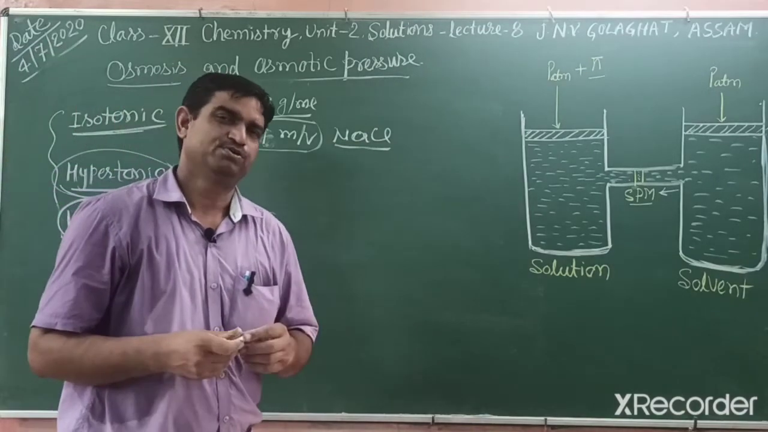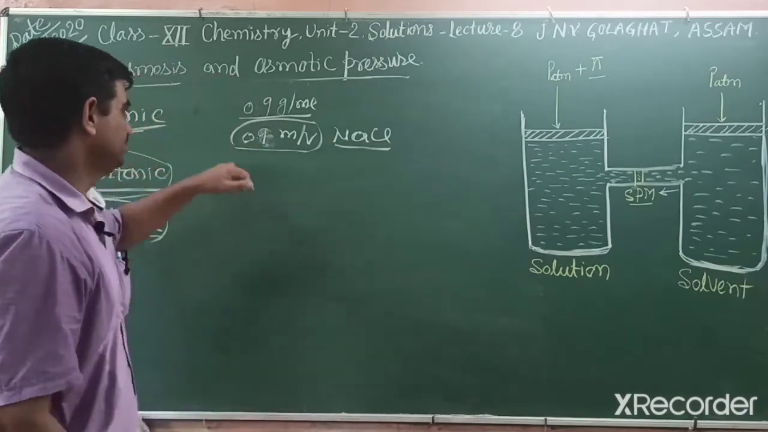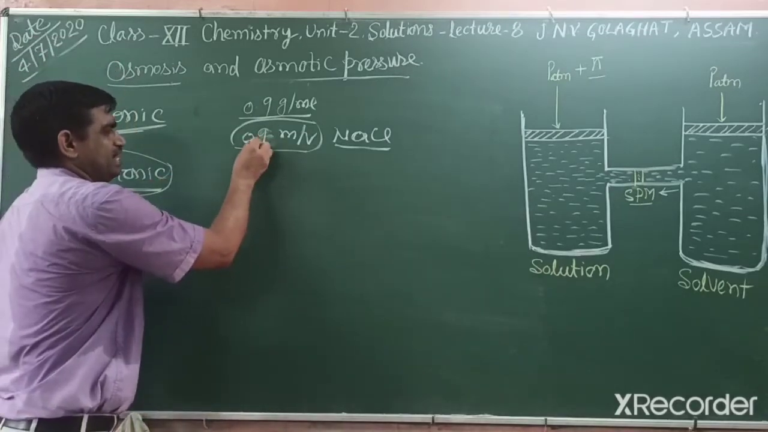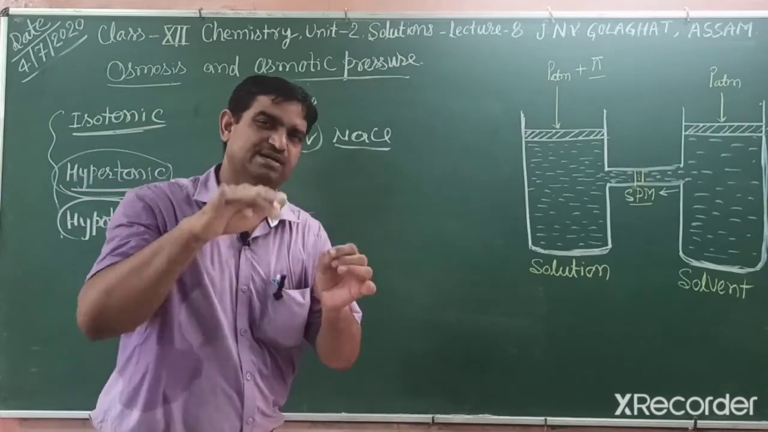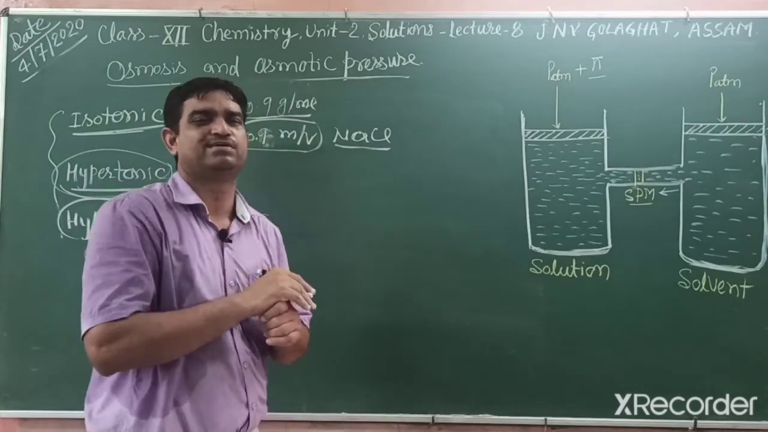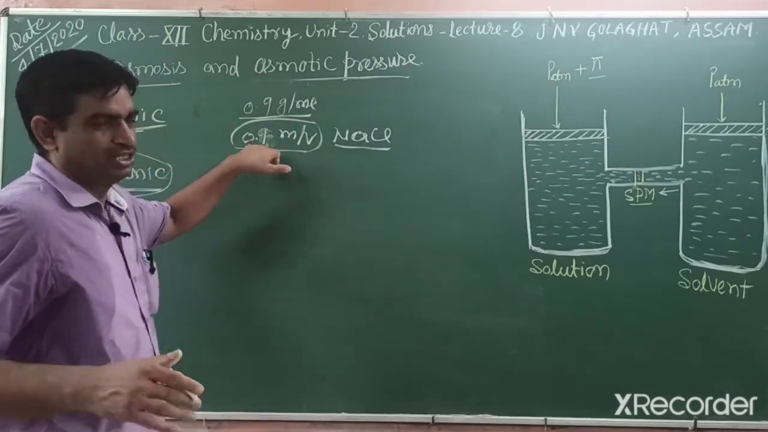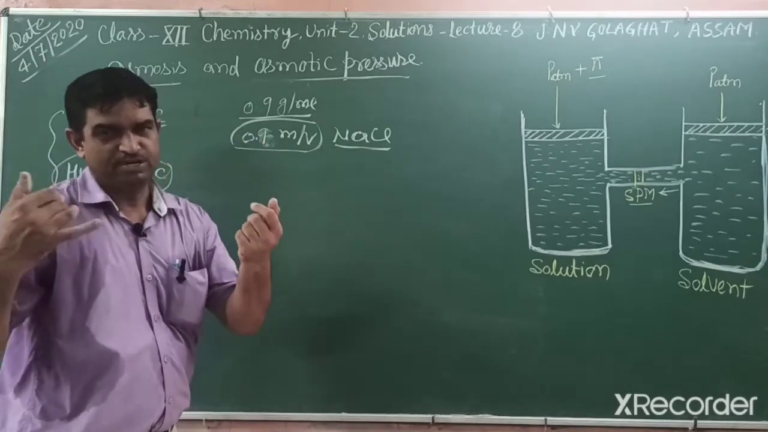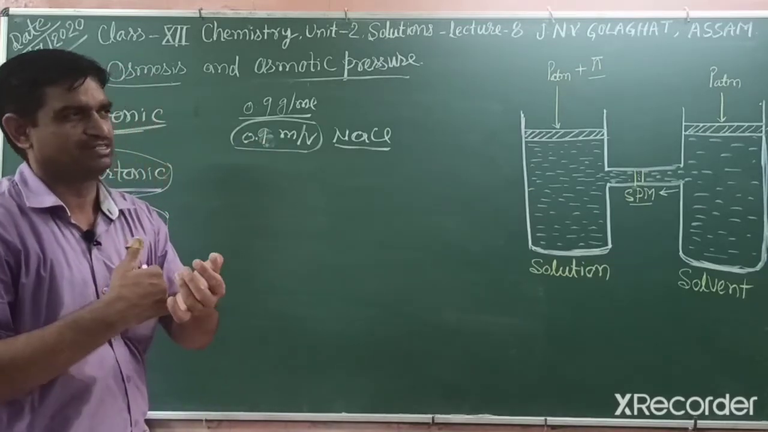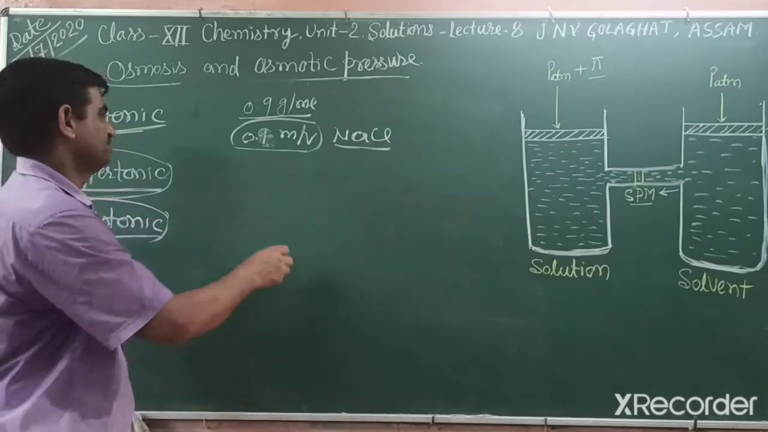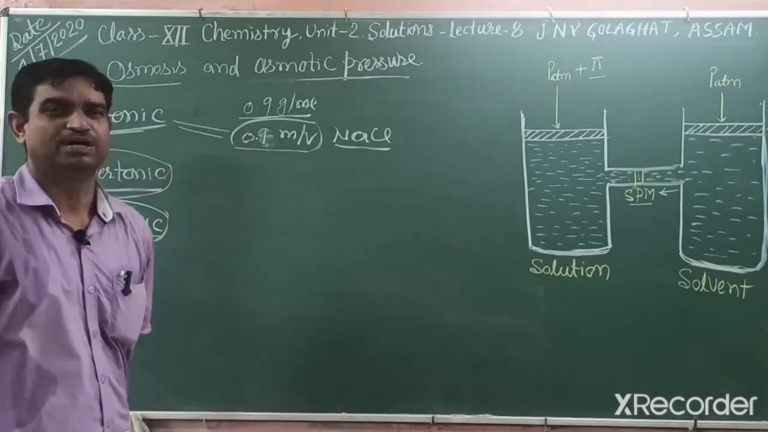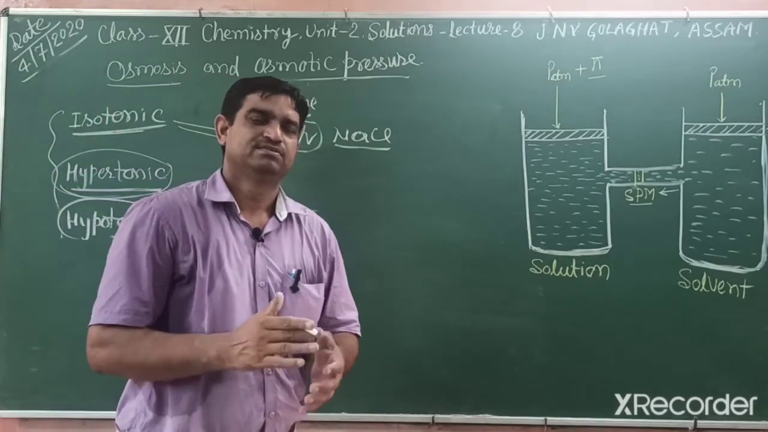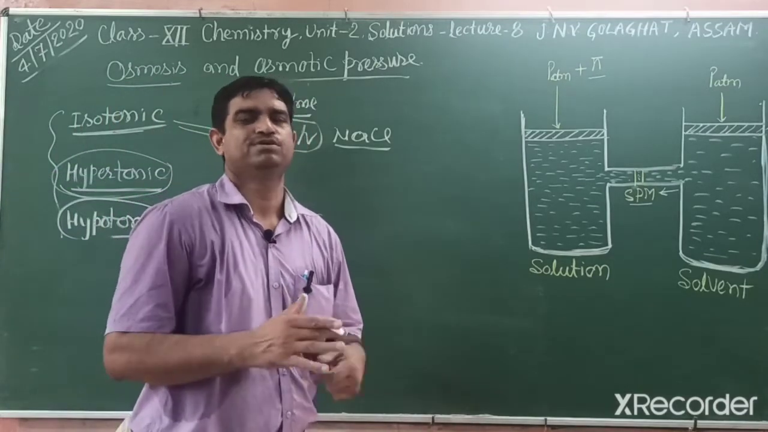Why? Because our blood cell concentration is 0.9 gram dissolved in 100 ml; the total solution is 100 ml. So that solution is isotonic. When we apply any intravenous injection, the concentration is equal, meaning both concentrations should be equal. Otherwise, the cells will burst or shrink.